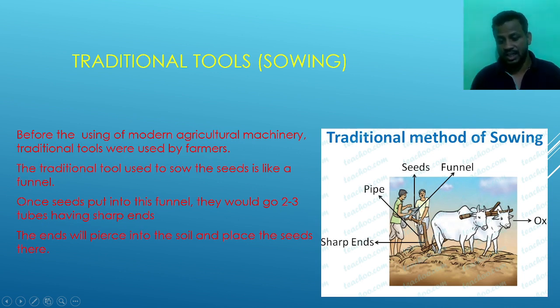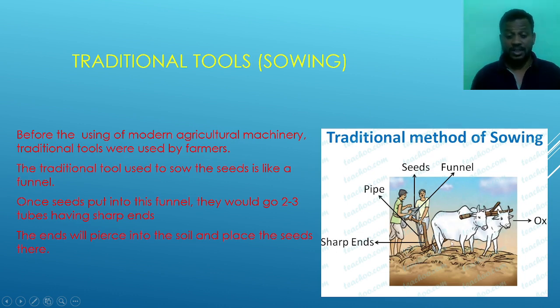Here we see that there is only one pipe, but when it is in the soil, it has 2-3 mouths or holes where every seed is sown in the soil. The end will press into the soil and place the seeds there. It means when the farmer puts his seeds in this funnel, the seeds are put in the soil one by one with the help of the sharp end of that traditional tool. This is the traditional tool used in agriculture.